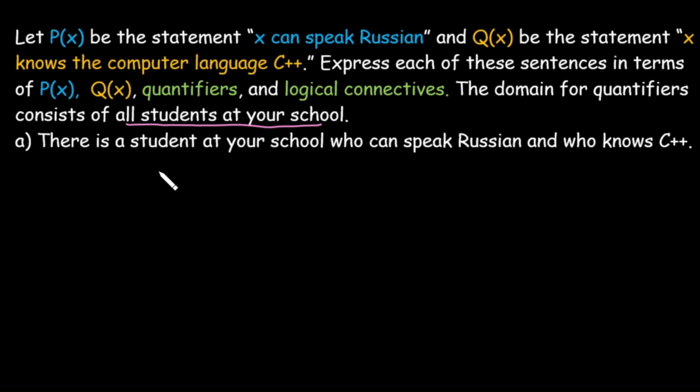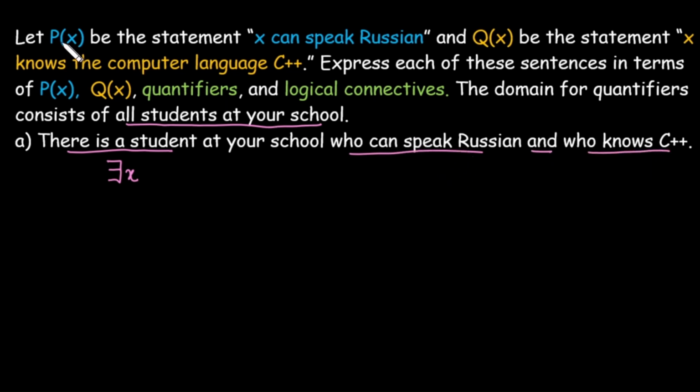Right now we need to identify whether this is dealing with the universal or the existential. It says that there is a student, so it means it is not dealing with all students at your school. So it is a part of existential quantification. We write there exists a student at your school by this form. What is the property of this x? That student can speak Russian and knows C++.